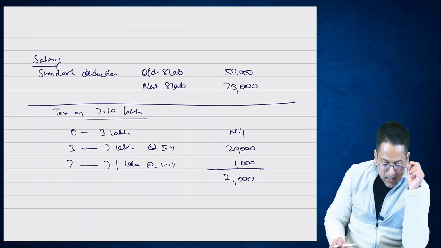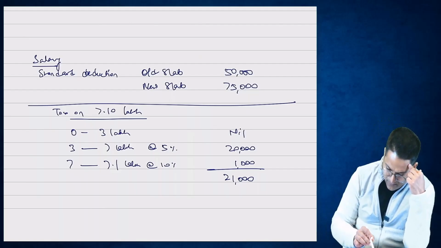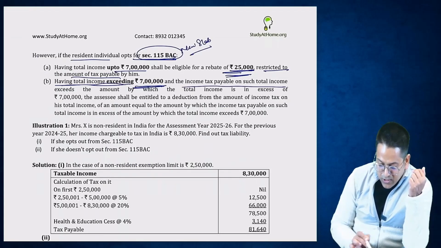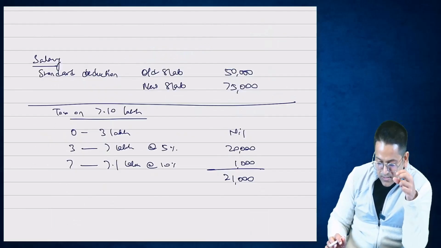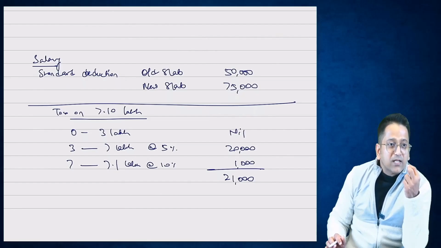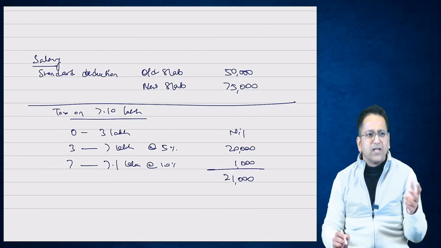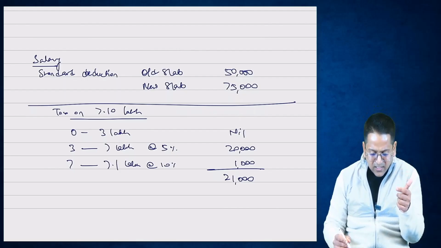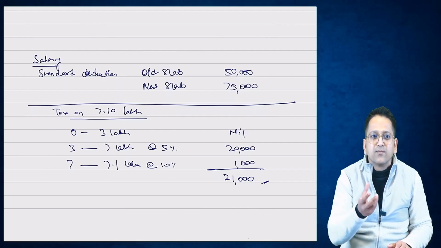Okay. But the government says that even above 7 lakh rupees, we will give it. How will they give it? Let's understand. It's written: having total income exceeding 7 lakhs and the income tax payable on such total income exceeds the amount by which total income is in excess of 7 lakhs. If the total income is more than 7 lakhs, so income is exceeding by how much? 10,000 rupees. Okay. If the income were up to 7 lakh rupees, then how much tax would apply? None. Nothing at all. It is nil. On 7 lakh rupees, no tax applies. Okay. But because it became 7,10,000, how much did my tax become? 21,000 rupees. So upon earning an extra 10,000 rupees, how much did my tax become? 21,000 rupees. Yes or no?